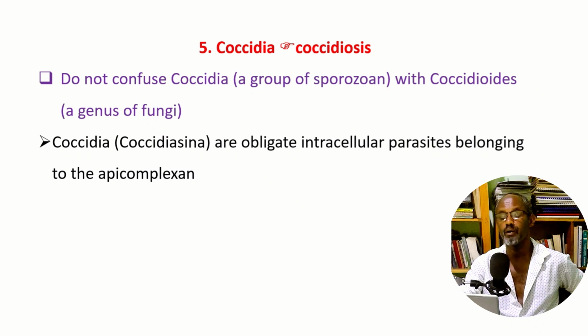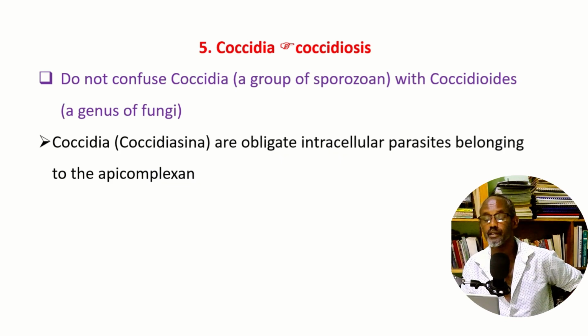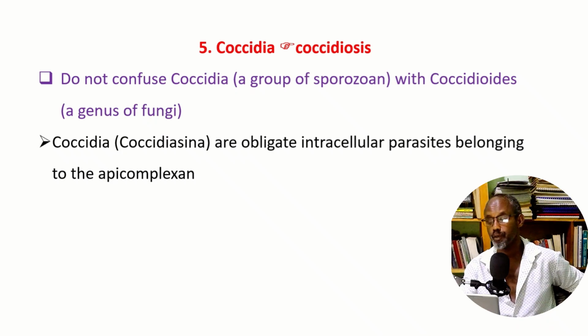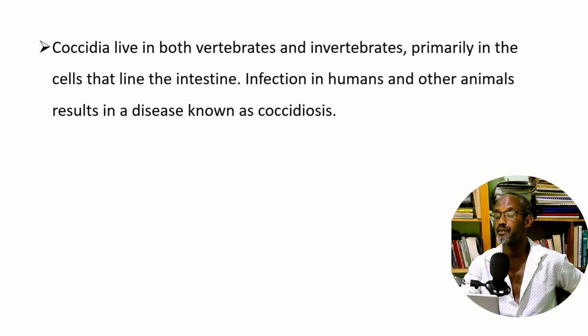Coccidia are obligate intracellular parasites belonging to the apicomplexa. And imagine, these are unique. They must enter inside cells, just like viruses, to multiply and cause disease, whereas many other apicomplexans are only partly intracellular. Coccidia live in both vertebrates and invertebrates, primarily in the cells lining the intestine.